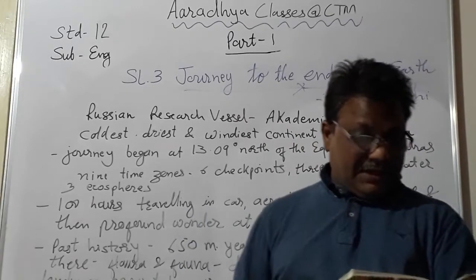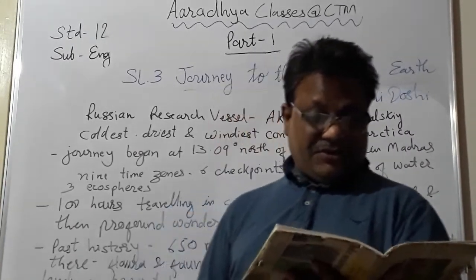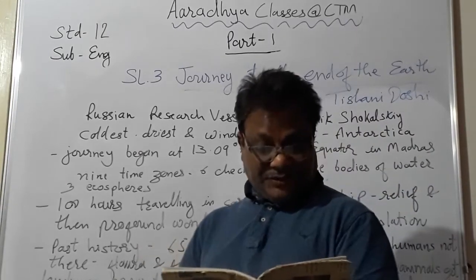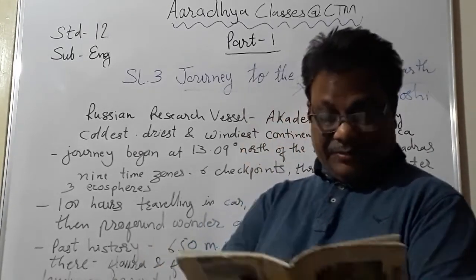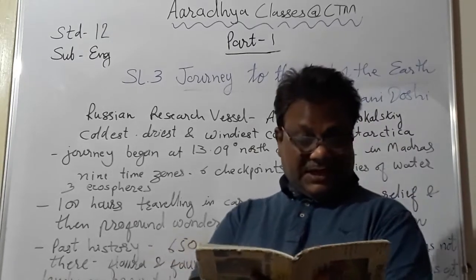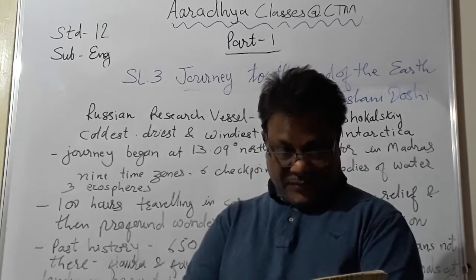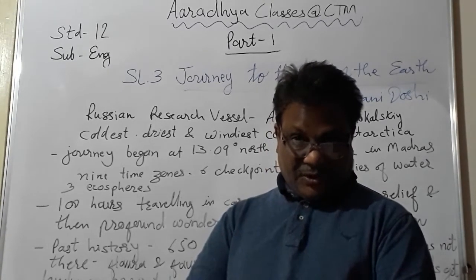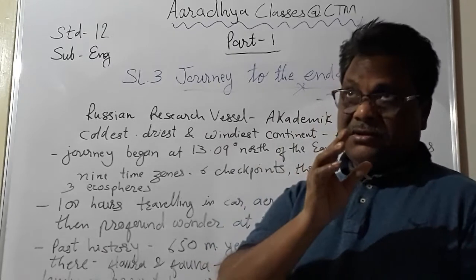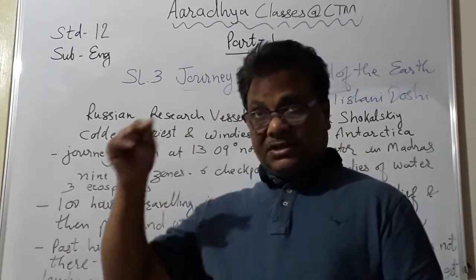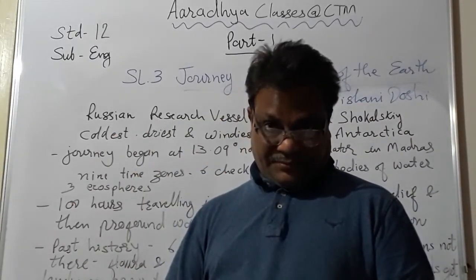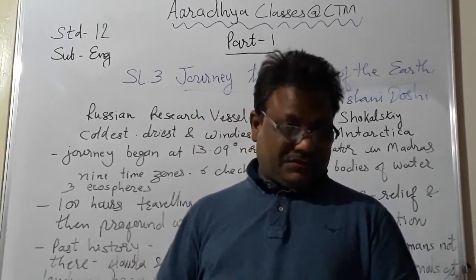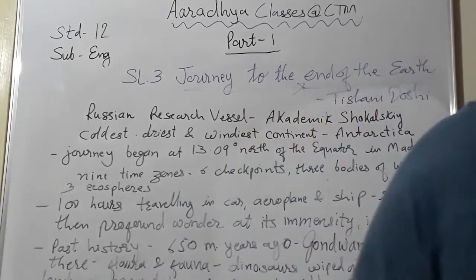My journey began 13.0 degrees north of the equator in Madras and involved crossing 9 time zones, 6 checkpoints, 3 bodies of water, and at least as many ecospheres. Now students, it is interesting. It is not an ordinary journey. From almost the middle of the globe, you are reaching the end of the globe. Okay, from one half to the end of it. So students, it is a very long journey.